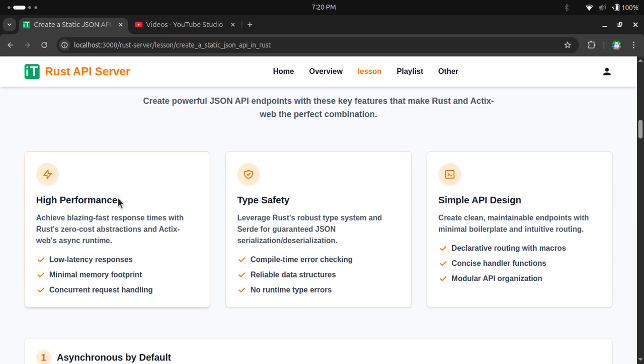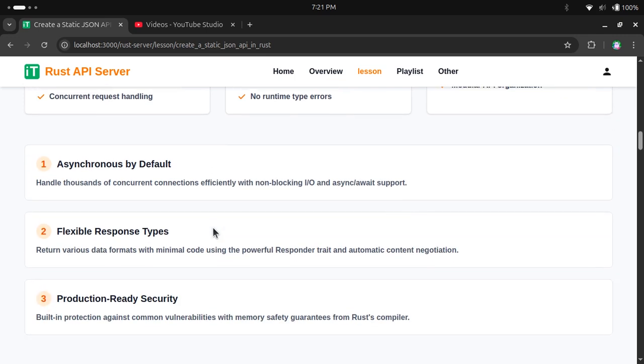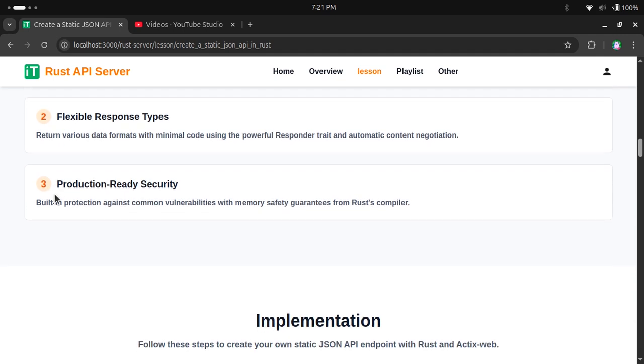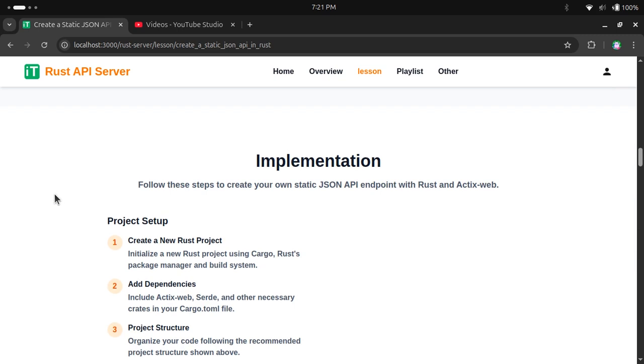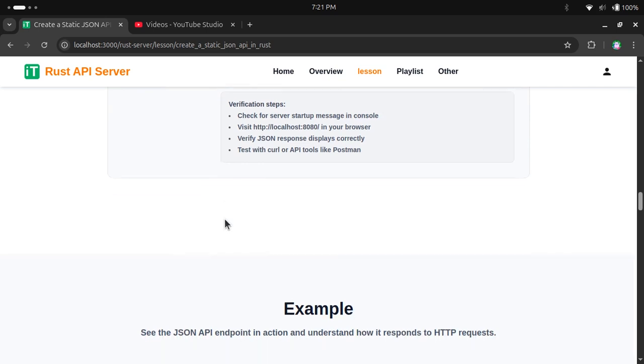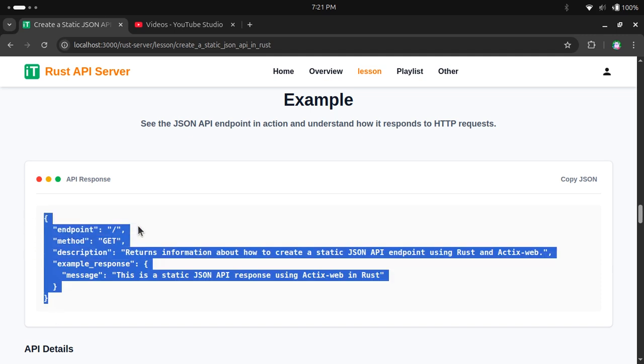Next, here I have mentioned some performance details. Basically, I believe till now Rust is super fast among all the frameworks and all the programming languages I can see. By default, it's asynchronous, and you can read more about this, which I have mentioned. We want to directly jump to the main part of this video. You can view the implementation here, and next, this is a sample response we can return from here. Cool.